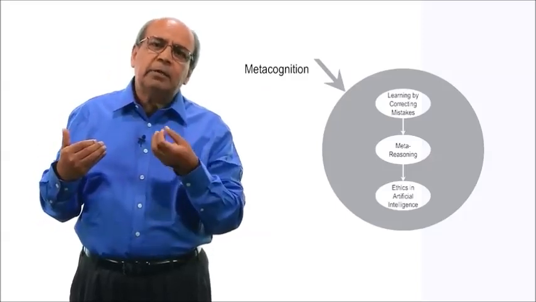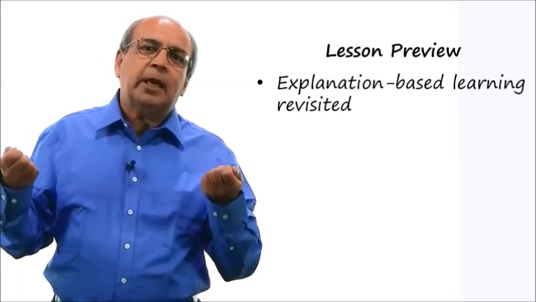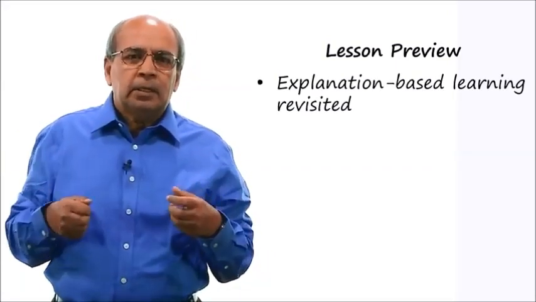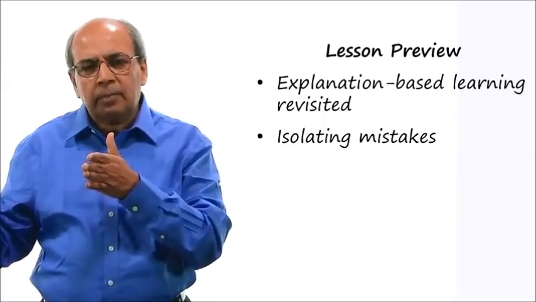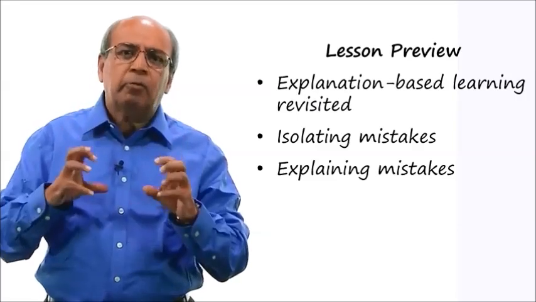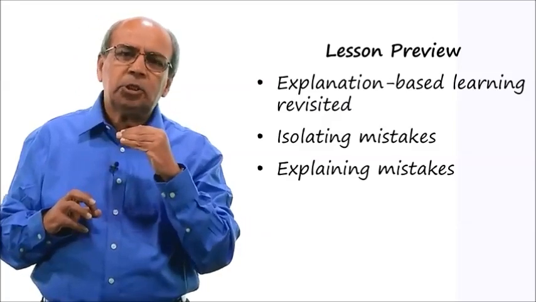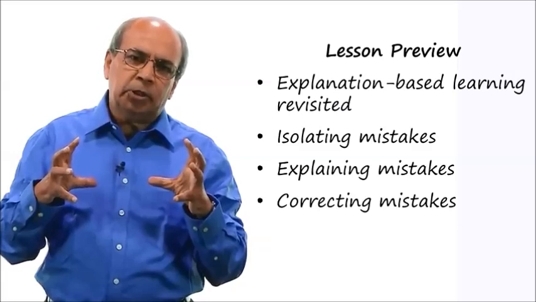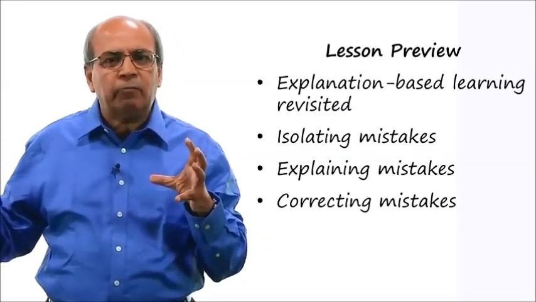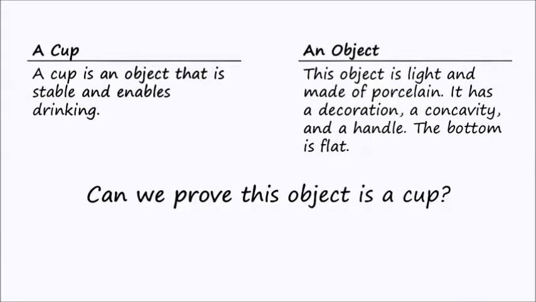Learning by correcting mistakes is our first lesson in meta-reasoning. We'll start today by revisiting explanation-based learning. Then we'll use these explanations for isolating mistakes. This will be very similar to diagnosis, except that here we'll be using explanation for isolating mistakes. This will make it clear why explanation is so central to knowledge-based AI. Then we'll talk about how we can use explanations for correcting mistakes, which will set up the foundation for subsequent discussion on meta-reasoning.